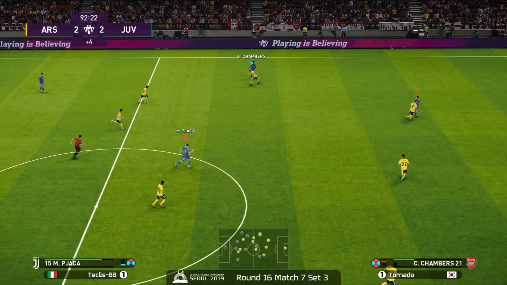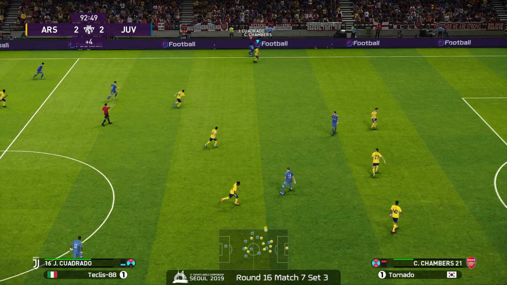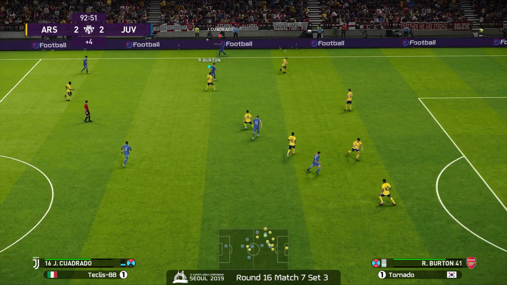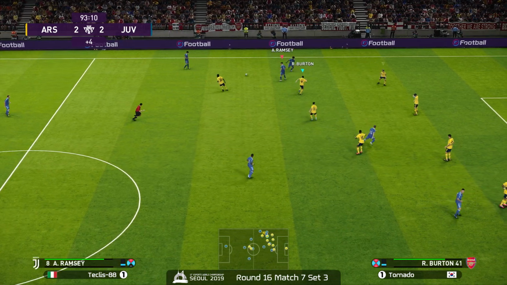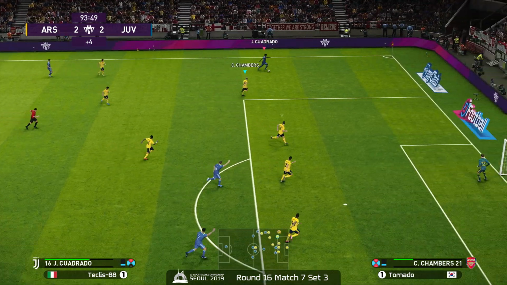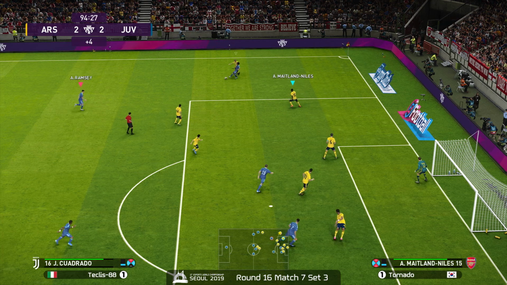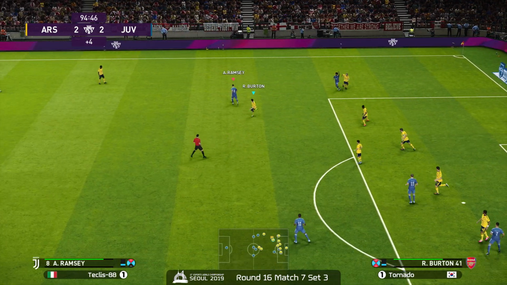Now Ramsey. Yeah. Holding it. Wait, who's that off of? It's Juventus ball. Yeah. Cuadrado into Ramsey. Cuadrado is waiting for the reception, and he gets it. He has plenty of space in front of him. He does. Now, Chambers is there to cover. And Niles is inside.